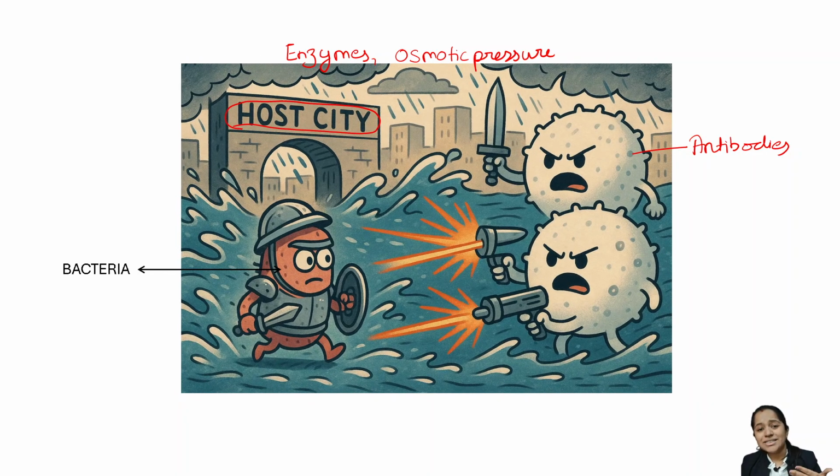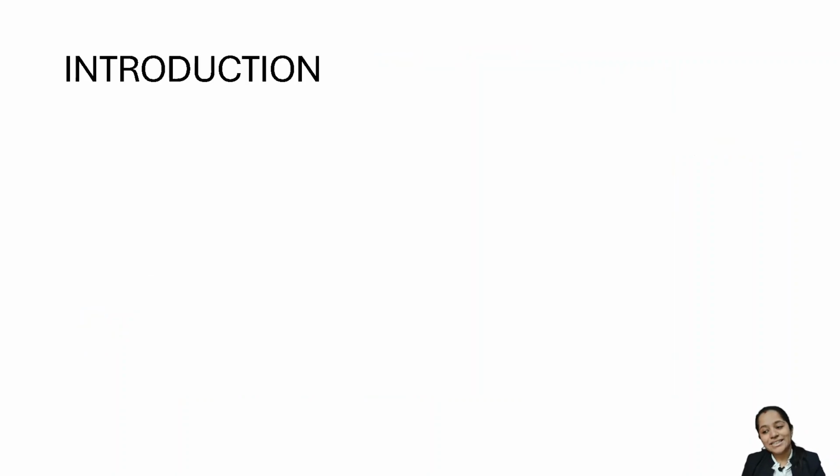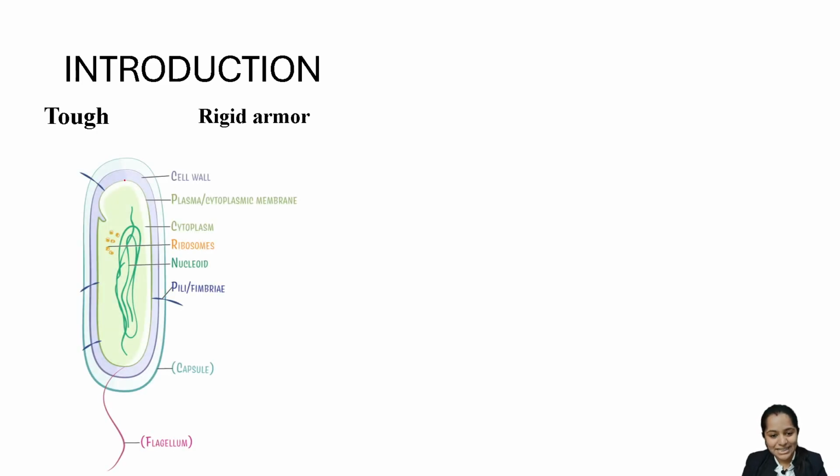So now how does this bacteria protect itself? It protects itself because of this armor which is present all over it. This armor protecting the bacteria is called the bacterial cell wall. Now let's see what the bacterial cell wall is. The bacterial cell wall is a tough and rigid armor. If this is the bacteria, this part is the cell wall.